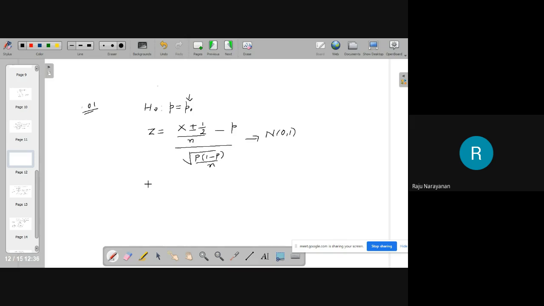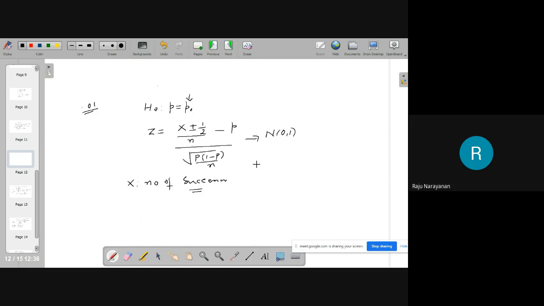What is X? X is the number of successes, or number of defectives in this case.